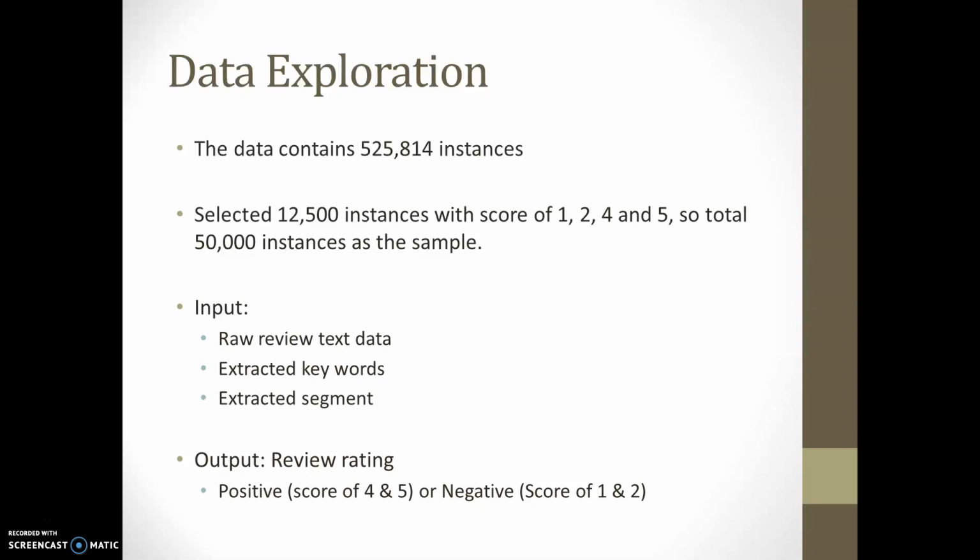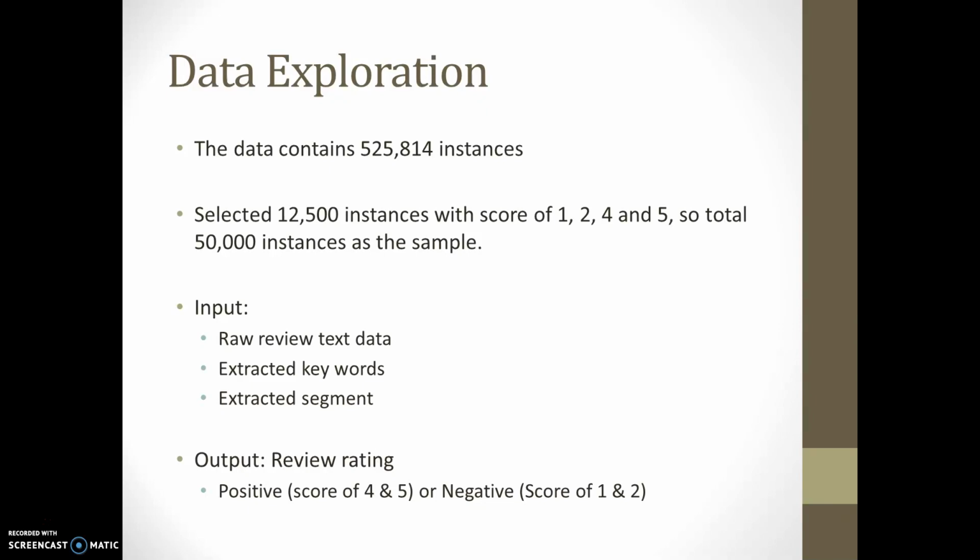So to get balanced data, I selected 12,500 instances for each review score of 1, 2, 4, and 5. I didn't include score of 3 because it is more of a neutral review. It is hard to determine if people have a positive or negative sense for the product.